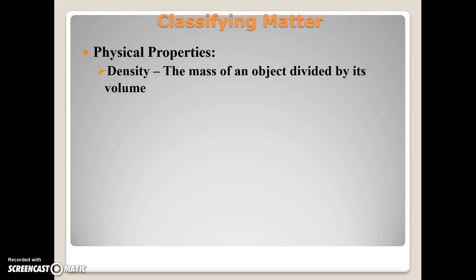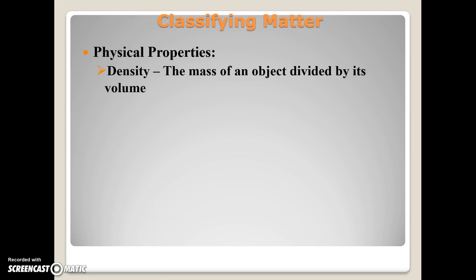Density is the mass of an object divided by its volume. The formula, and you may want to write the formula down, is D for density equals M over V. Mass divided by volume. The mass is usually given in grams, and the volume is usually in milliliters. There are some exceptions to that. We'll do some calculations with density in class.